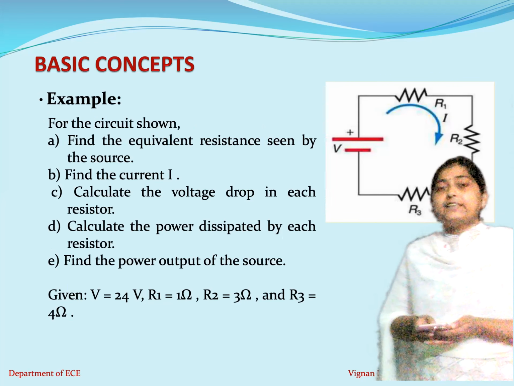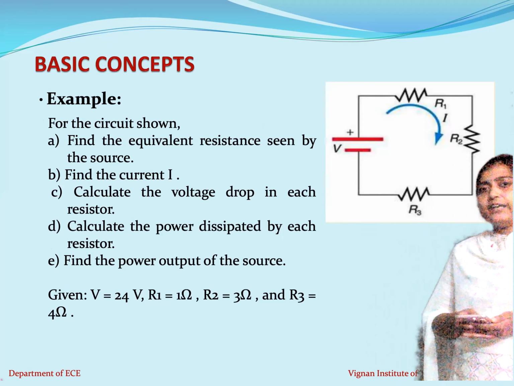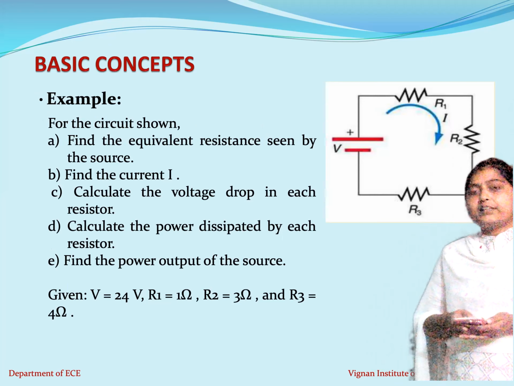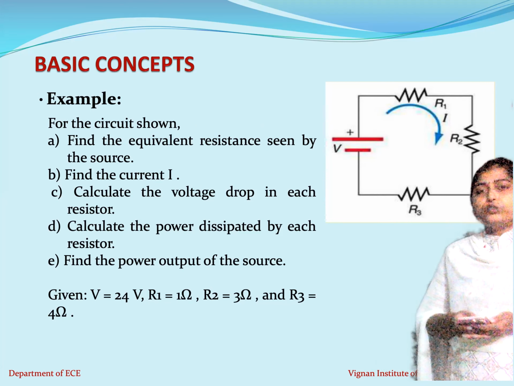So let us consider one example. If you see the circuit diagram which is shown here, R1, R2 and R3 are the three resistors which are connected in series. Now we are applying some voltage V. When all these three resistors are connected in series, how are they connected, you see here?